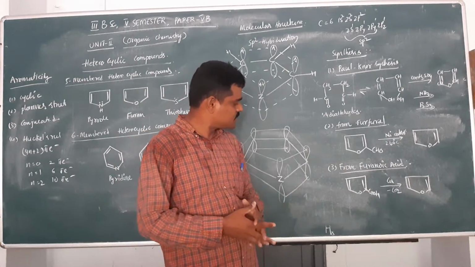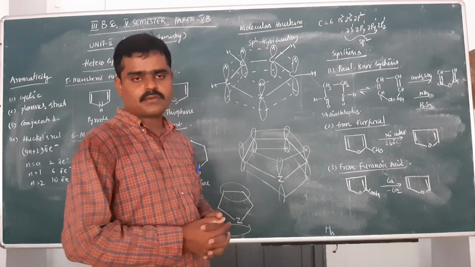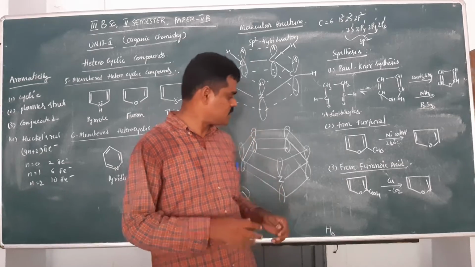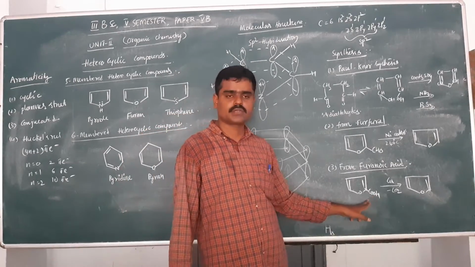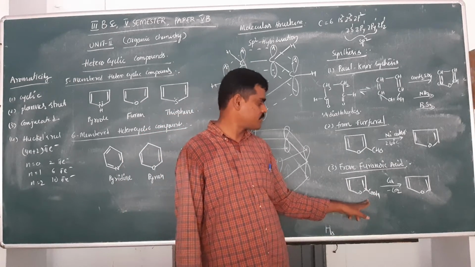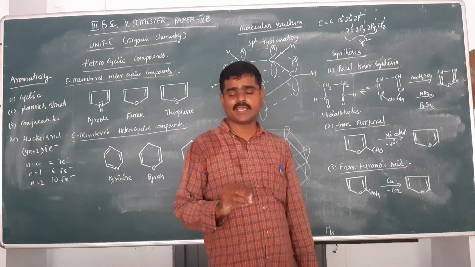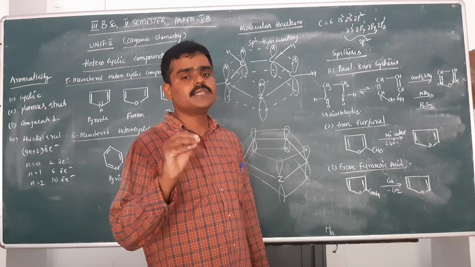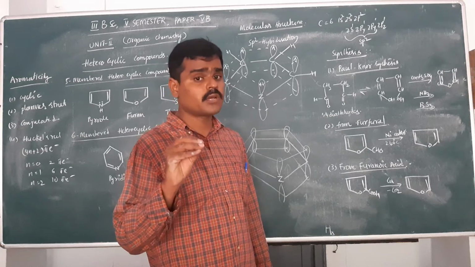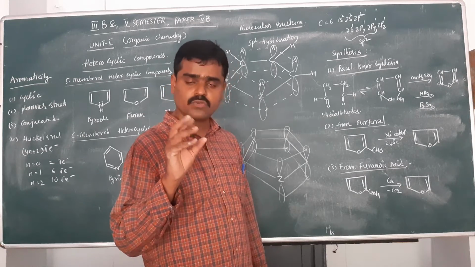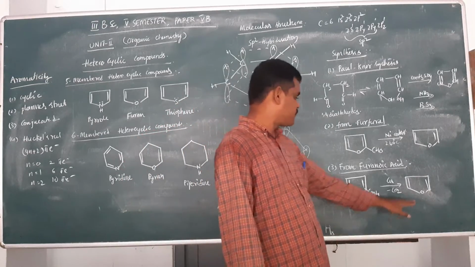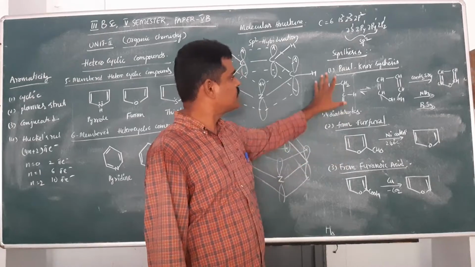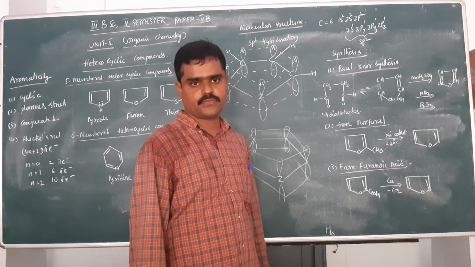The third synthesis is from furoic acid. Furoic acid means furan having a COOH group at the first position of the carbon. This furoic acid is treated with copper metal, and it easily undergoes decarboxylation, minus CO2, and then you get furan. So these are the three methods for the preparation of furan.